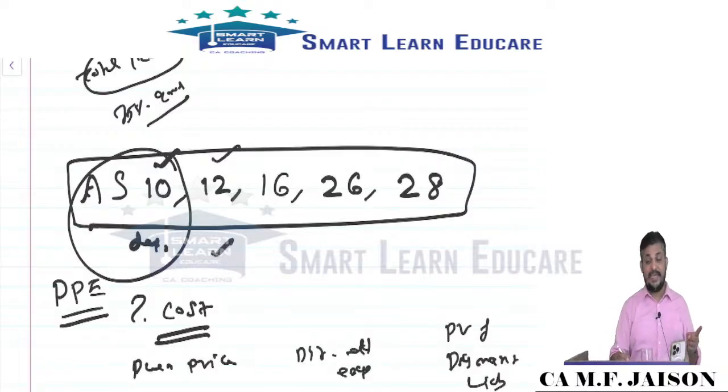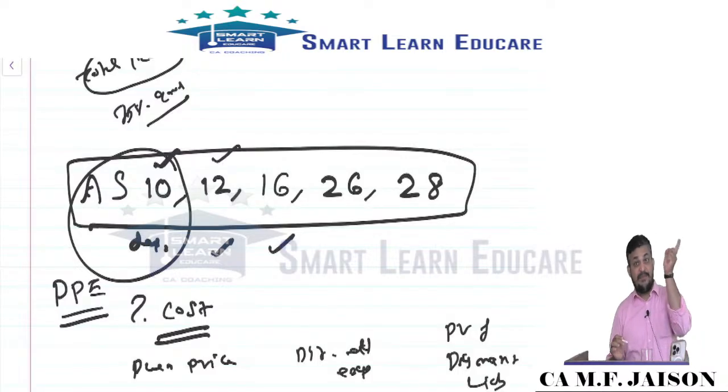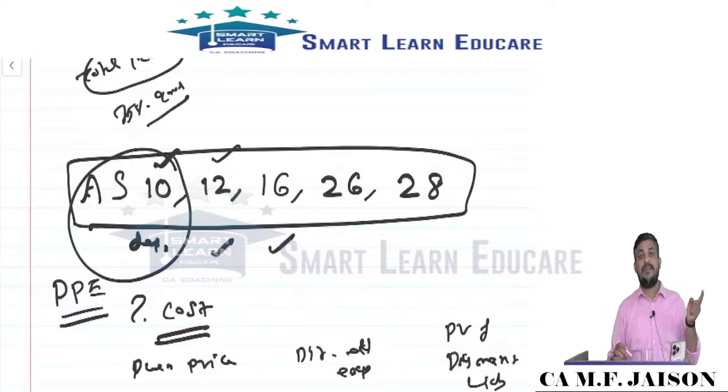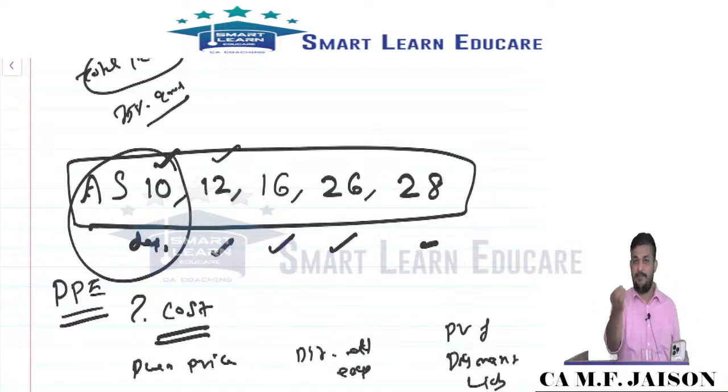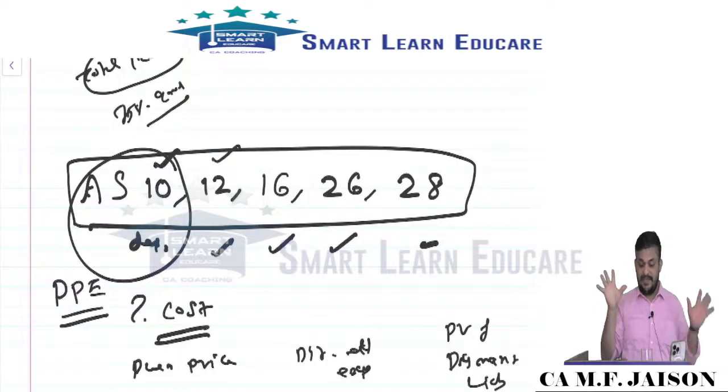Then we discussed AS 12's government grant treatment, AS 16's problem area, only AS 11, 16 connected problems. Then specific borrowing, general borrowing, temporary investment income adjustment, capitalization rate computation. AS 26 or R&D cost. In AS 28, basic how to calculate impairment loss, where to adjust. These areas you should be knowing, my dear friends. All of you, are you all there?